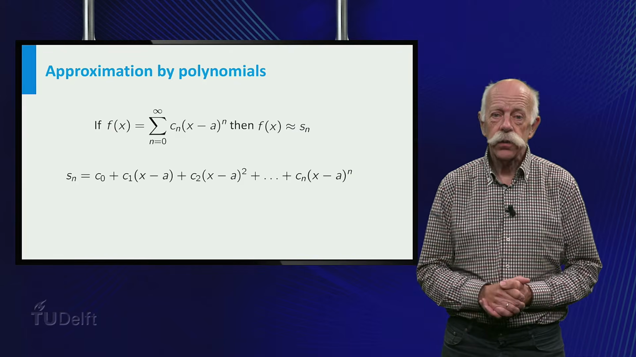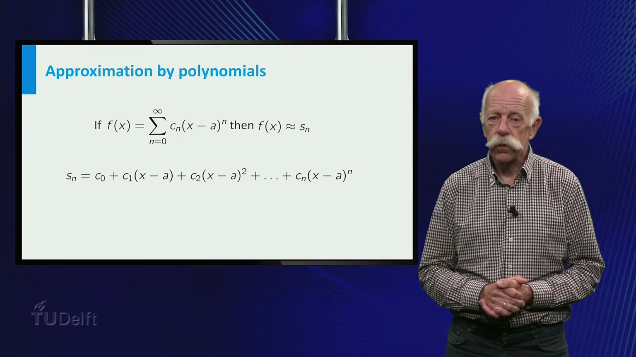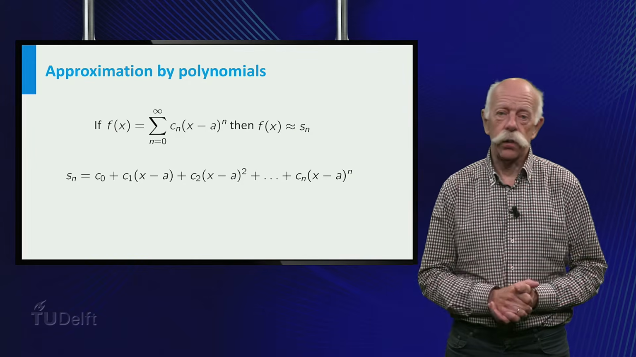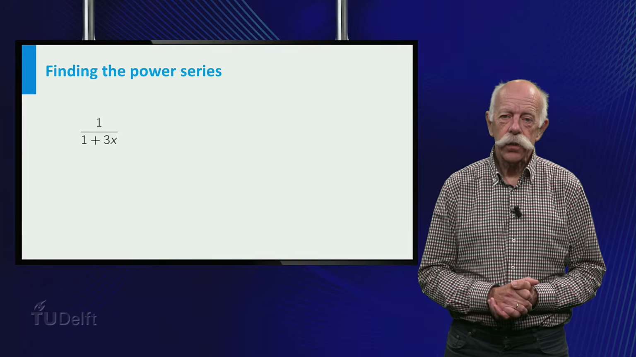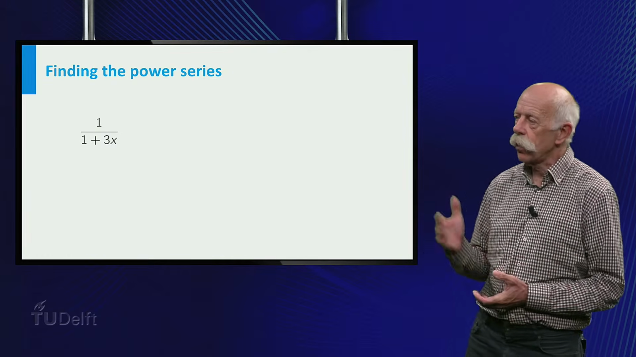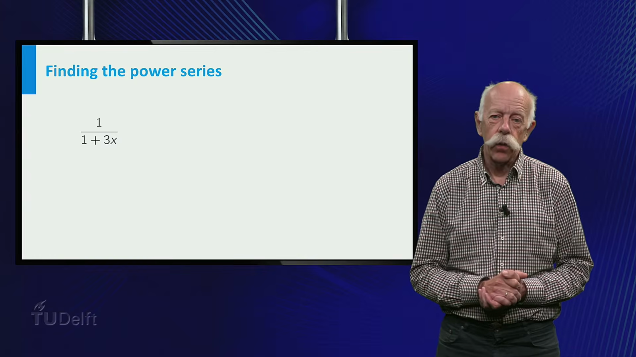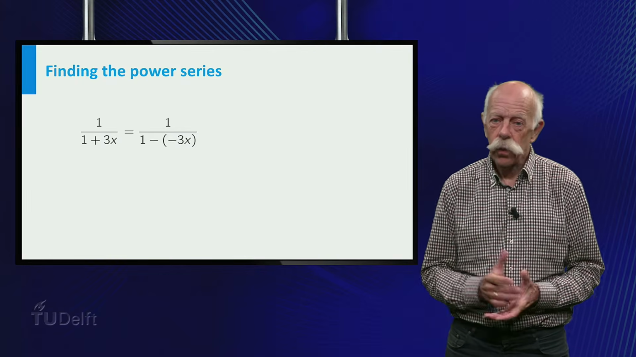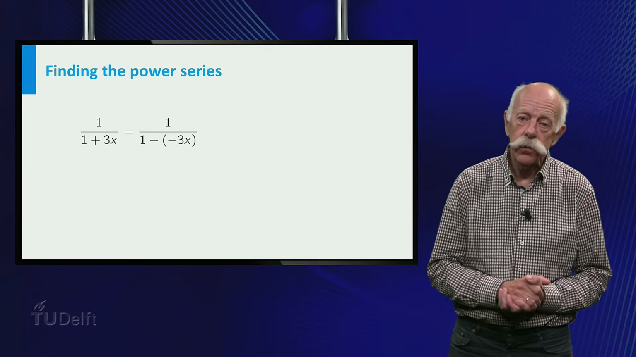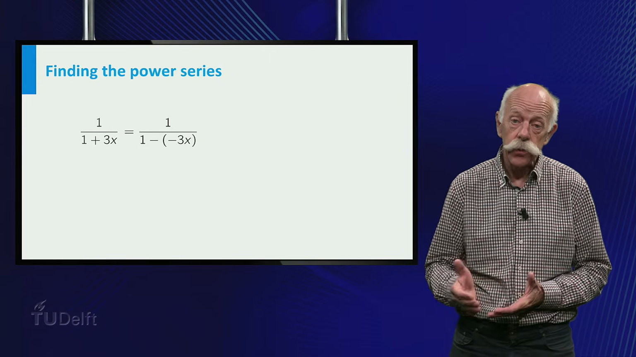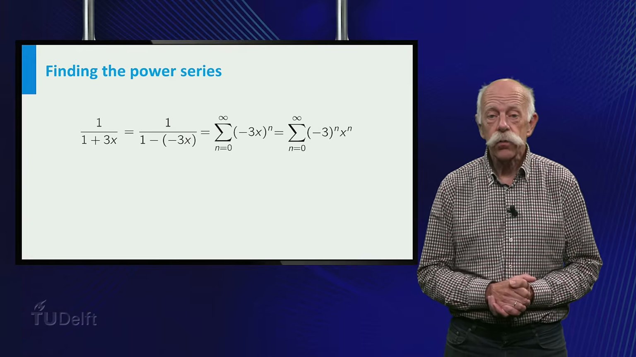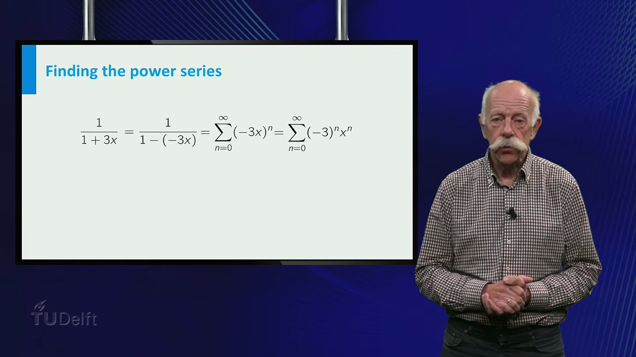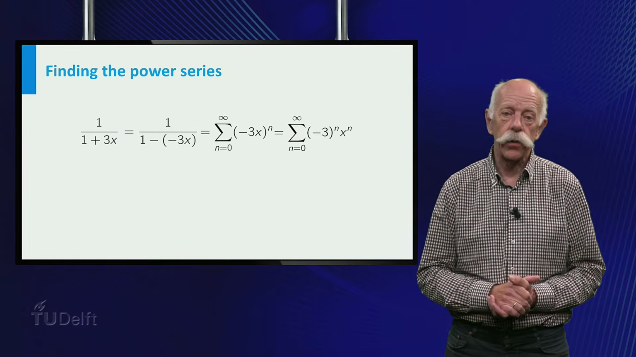So the question is, if we have a function, can we find a power series that converges to our function? Let's look at some examples. Our first example is the function 1 over 1 plus 3x. So, can we find a power series that converges to this function? Well, simply take the previous example and replace x by minus 3x. This leads to the power series sum for n from 0 to infinity of minus 3 to the power n times x to the power n.